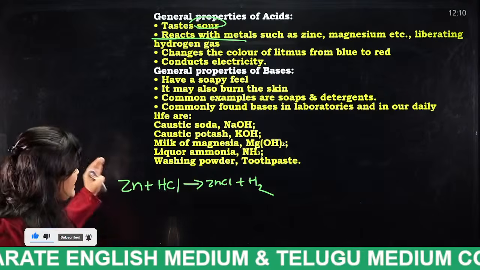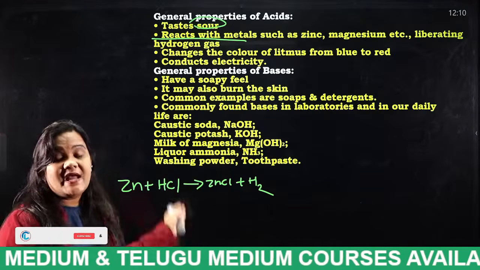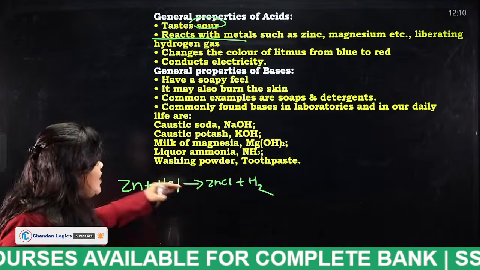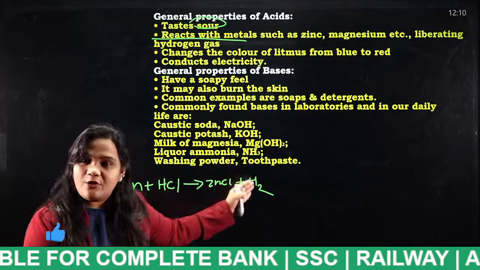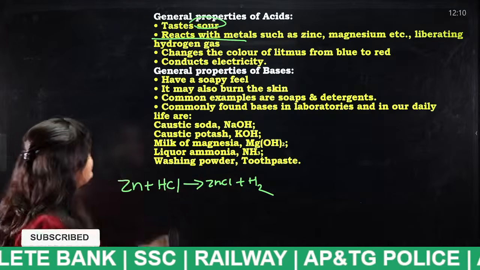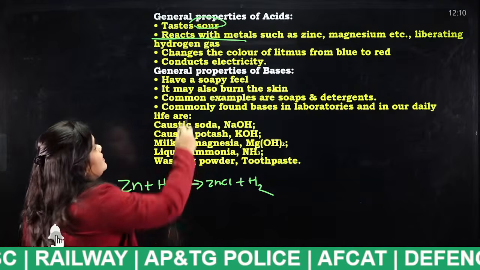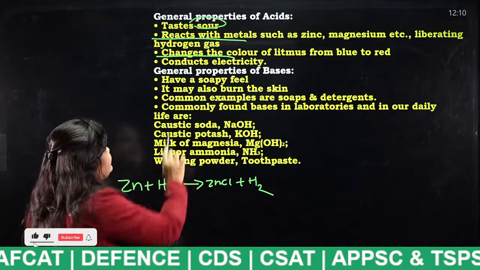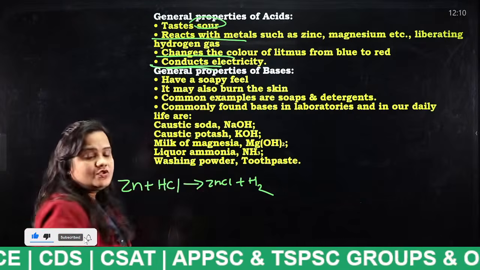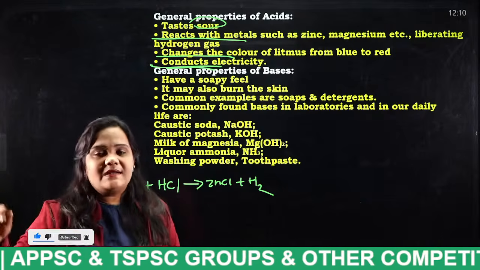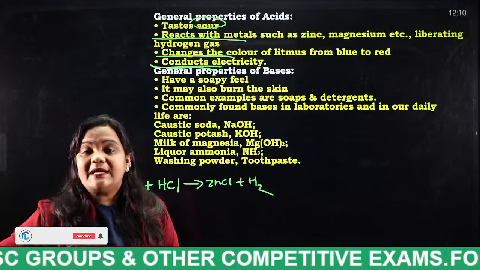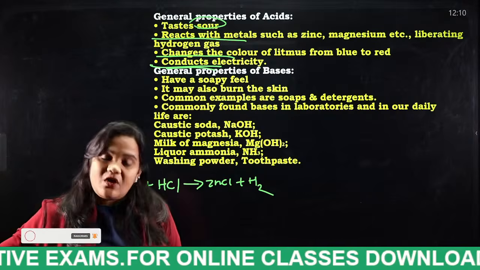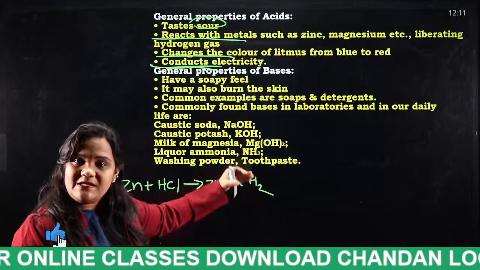Why? Because when zinc reacts with hydrochloric acid, which is one of the strong acids, what will you get, students? Zinc chloride and hydrogen gas. Hence proved. Next. The acid changes the color of litmus from blue to red. And similarly, it conducts electricity. As you all know, metals are good conductors of electricity. Even water is a good conductor of electricity. So these are the properties of acids.